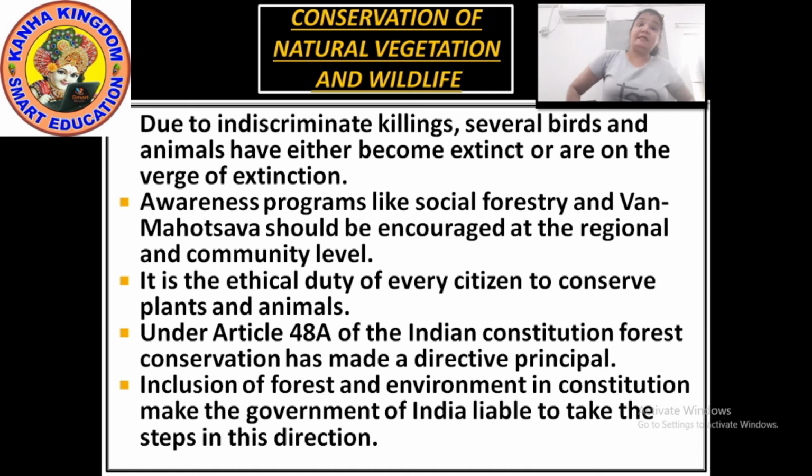Okay, like this, many countries have also passed laws against the trade as well as killing of birds and animals. In India, killing lion, tiger, deers, great Indian bustards and peacocks is illegal. India has also taken some legal actions about it. Okay, also put down some laws under Article 48A of the Indian Constitution. Forest conservation has been made a directive principle.